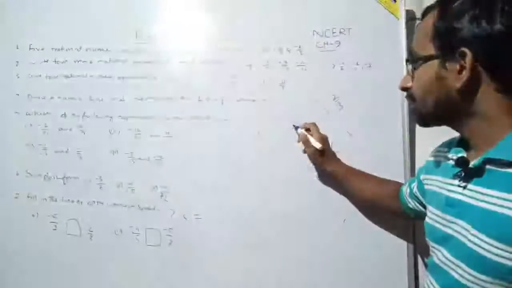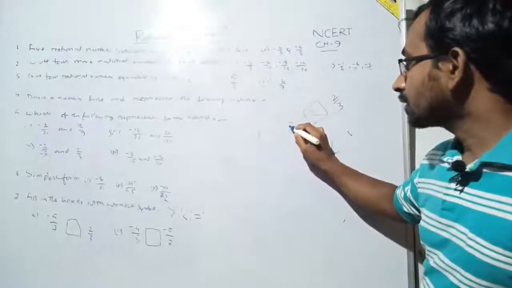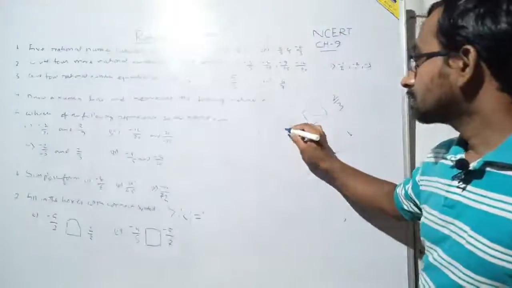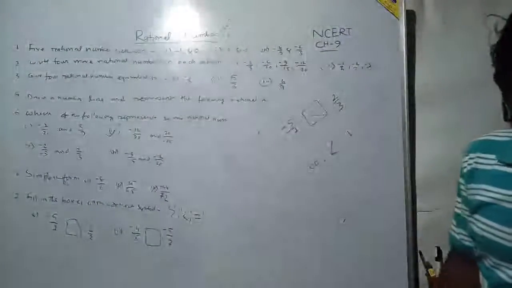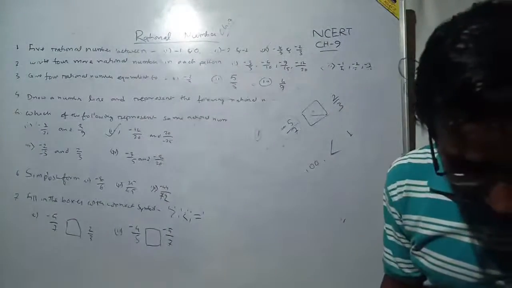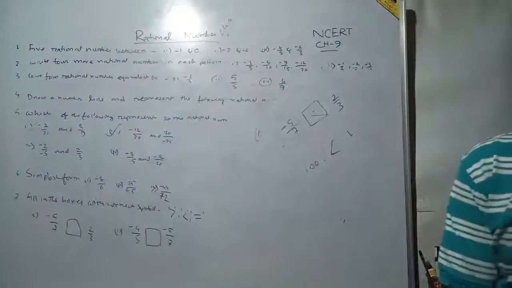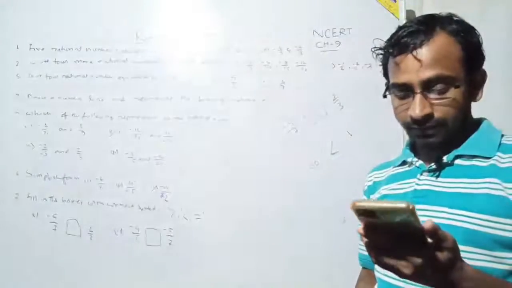There is a negative sign on the left side of this number, so for that reason it is less than 2 by 3. Understood? Negative is less than positive. Yes, very good. A negative is smaller. Fine.